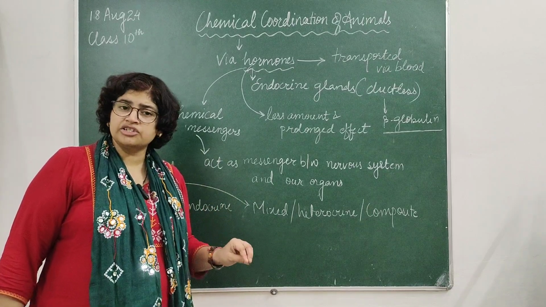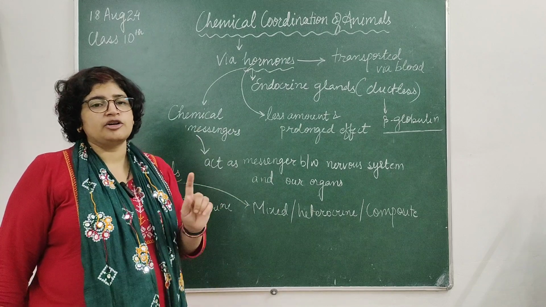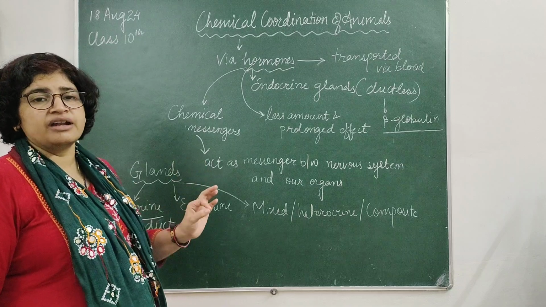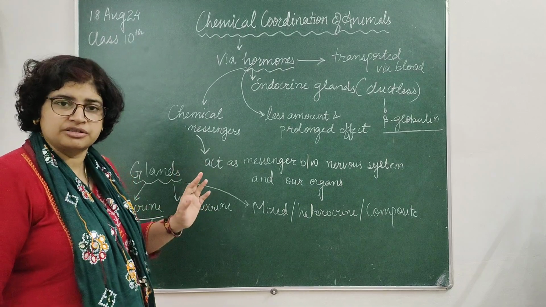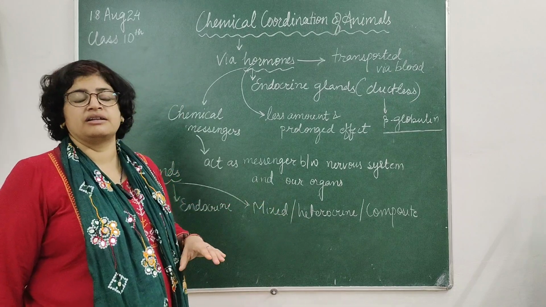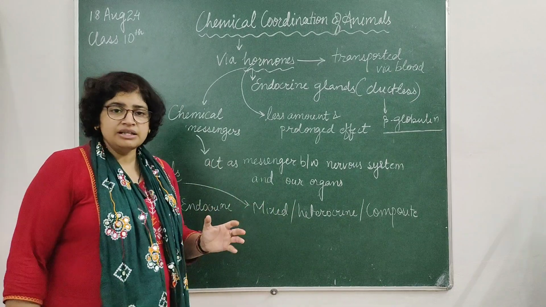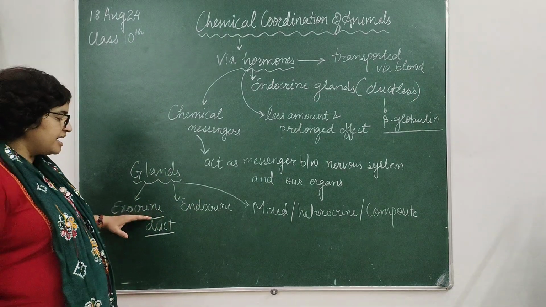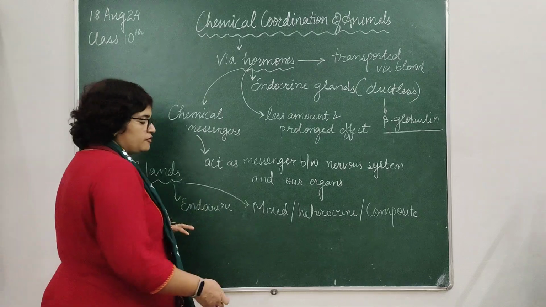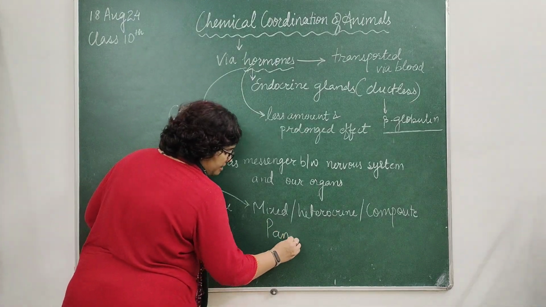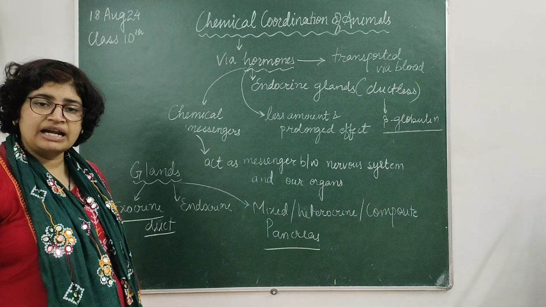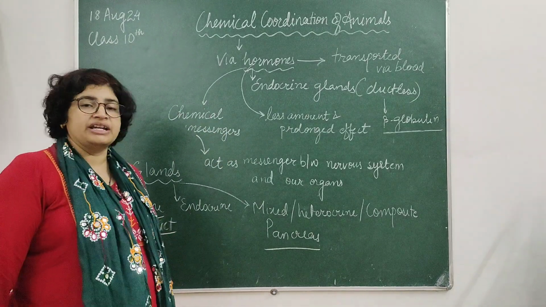They secrete their secretion into the blood, and the blood will circulate in our body and transport it to its target site. Target site is the organ where a particular hormone performs its action. The third one is the mixed, heterocrine or composite gland, which behaves both as an exocrine as well as an endocrine gland. An example of a mixed gland that we will study is the pancreas. The pancreas is an endocrine gland as well as it behaves like an exocrine gland.